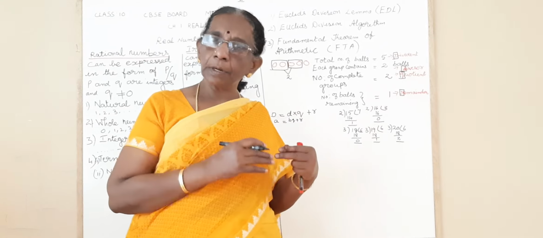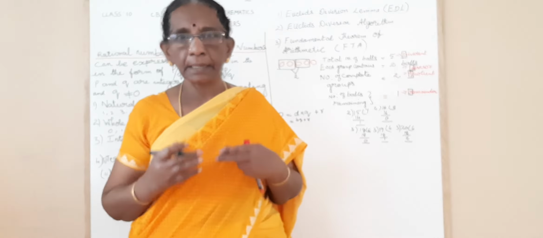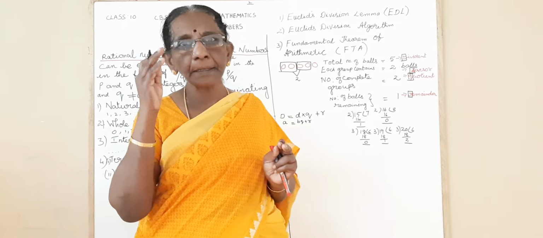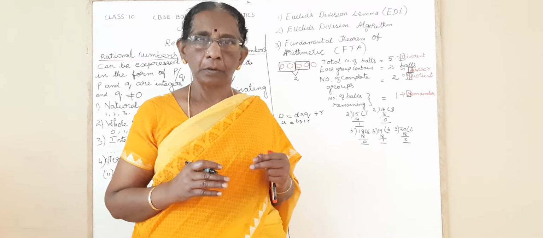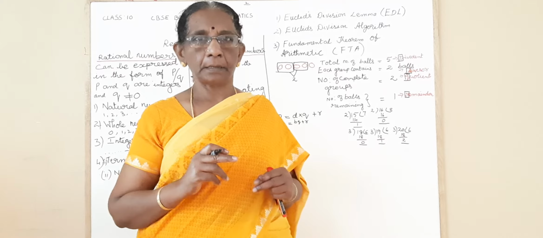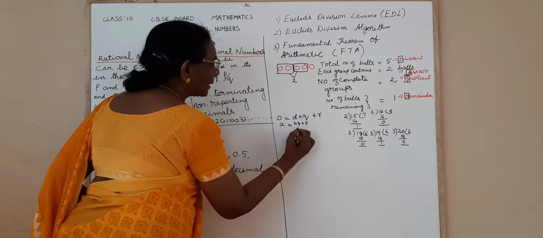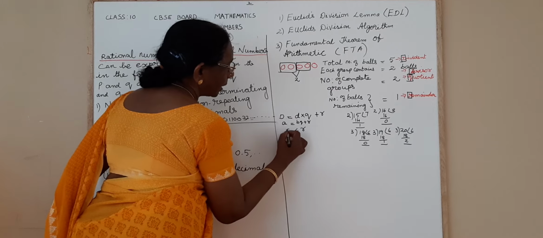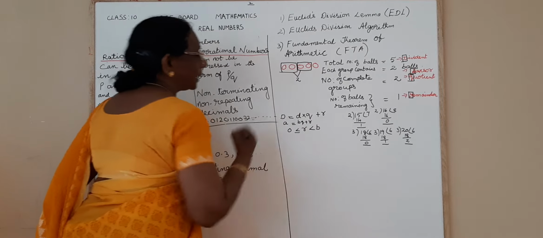It may be equal to 0 or greater than 0, but less than the divisor. It lies between 0 and the divisor. It may be equal to 0, but it should be greater than or equal to 0 and less than the divisor. That's the important property. So what is the condition here? The remainder is greater than or equal to 0, but less than b, the divisor.